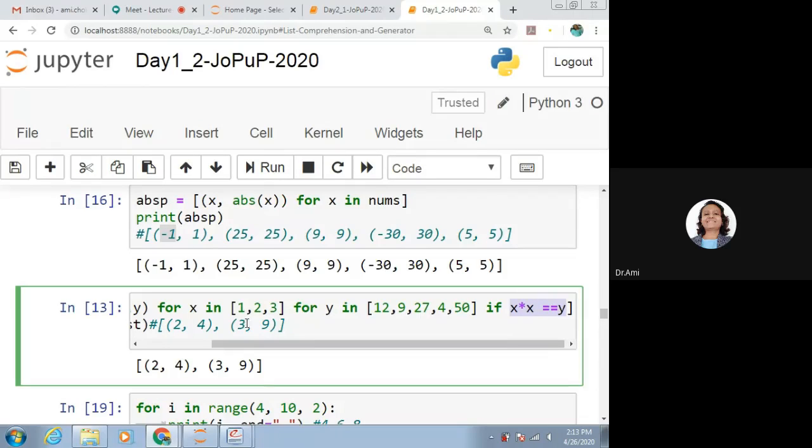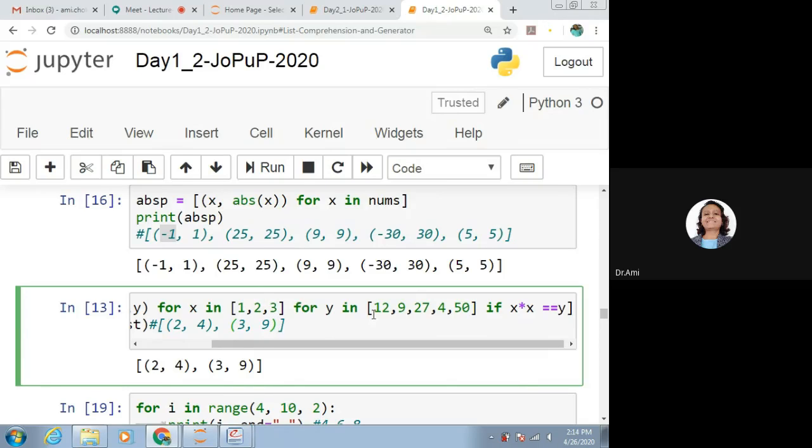Let's see. This is 1. For 1 you can say 1 into 1 is 1 only. Is it available in y? No, it is not. So it will not be considered in the result. For 2, you can say 2 into 2 is 4. Is it available in y? Yes. So 2 comma 4 is part of the result. The third value is 3. 3 into 3 is 9. Is it available in y? Yes. So we can say 3 comma 9 is also added in the result.